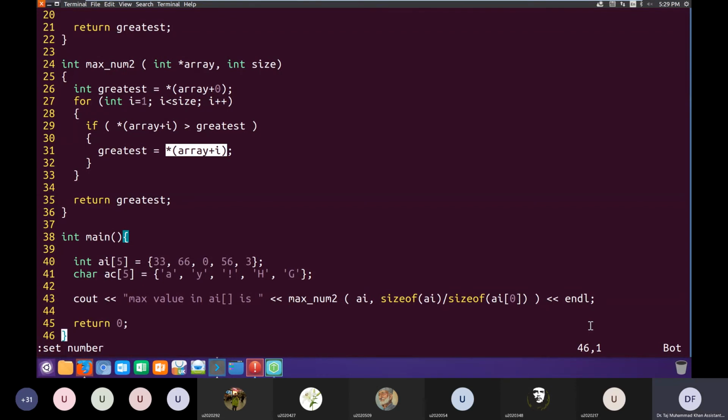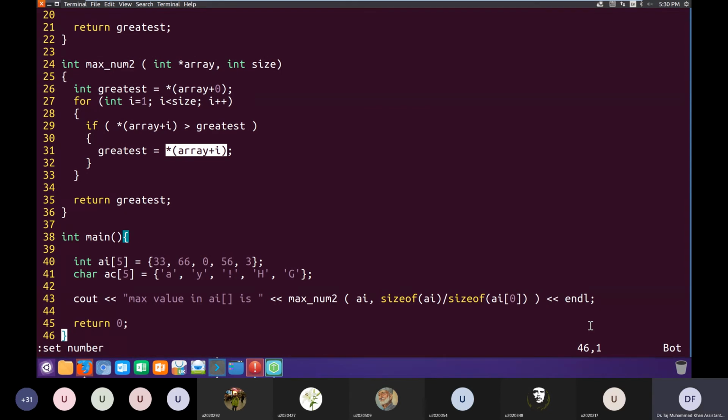Okay, in C and C++, when an array is passed as an argument to a function, it decays into a pointer. That's why inside the function, when we write sizeof array, it is not treating the array as an array. It is treating the argument as a pointer. So sizeof basically returns you the size of the pointer.